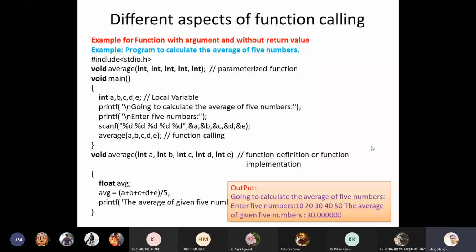Your program will execute the reading and writing statements, scanf and printf. Here you can see the average function calling: average a, b, c, d, e. And the last part is the function definition or function implementation, where we provide the implementation logic for average. With the help of examples, we will understand it more clearly.